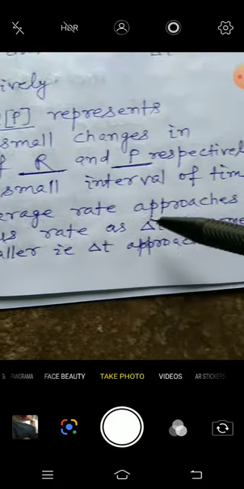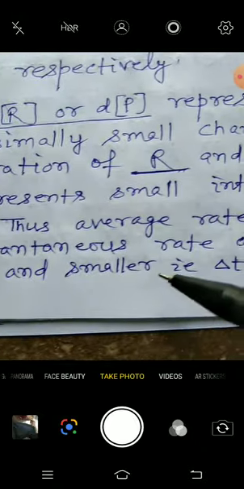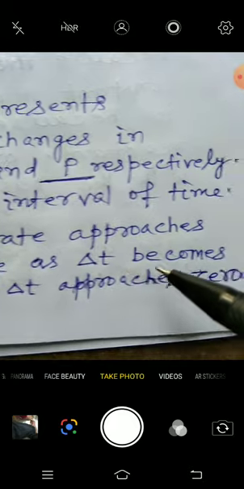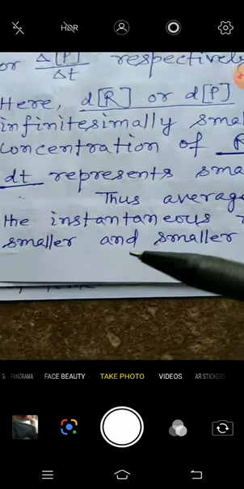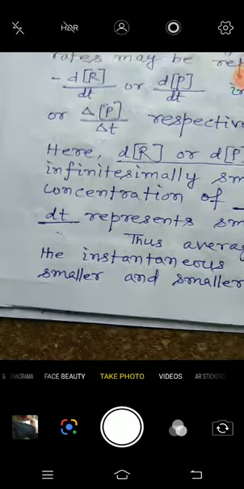Thus, average rate approaches the instantaneous rate as delta t becomes smaller and smaller, that is delta t approaches 0.